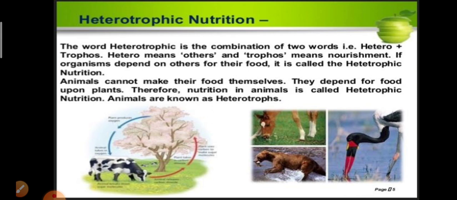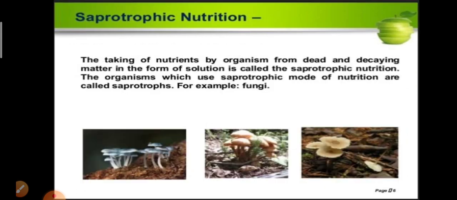Therefore, nutrition in animals is called heterotrophic nutrition. Animals are known as heterotrophs. Okay, friends? Here, all the plants are said to be autotrophs, whereas all the animals are said to be heterotrophs.